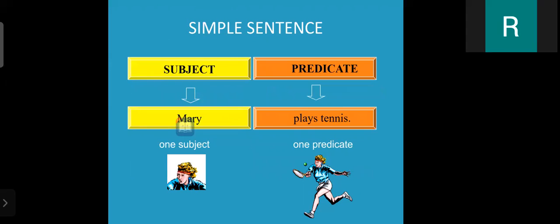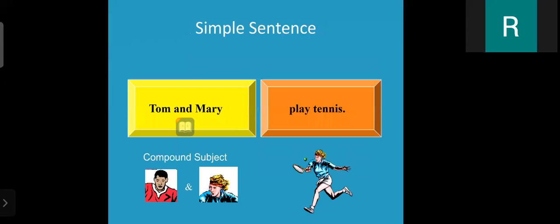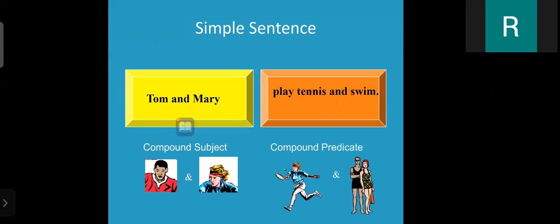Now, see again, Mary plays tennis. In this sentence, Mary is subject and plays tennis is predicate. So Mary is only one subject and plays tennis is one predicate. In a simple sentence, here we can see there are two subjects like Tom and Mary. It means in this sentence there is a compound subject and one predicate, that is play tennis.